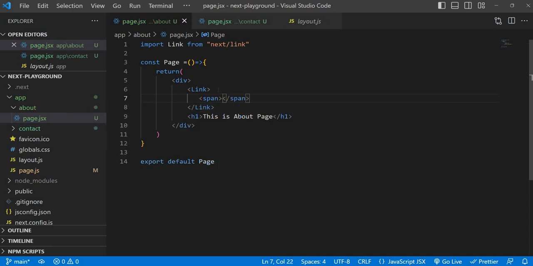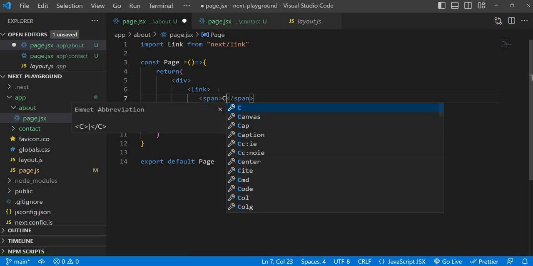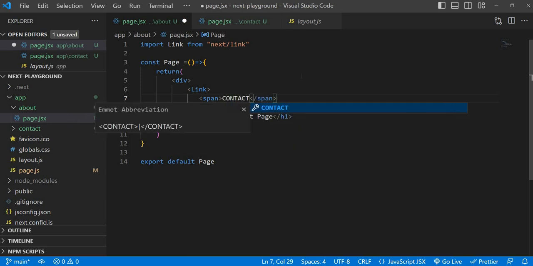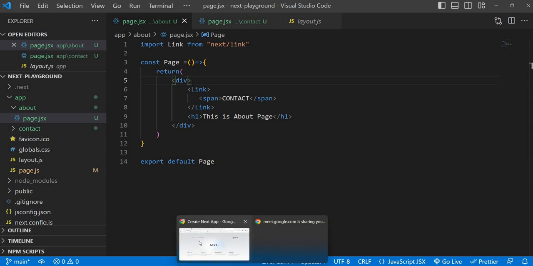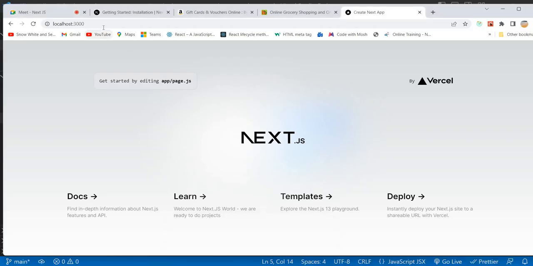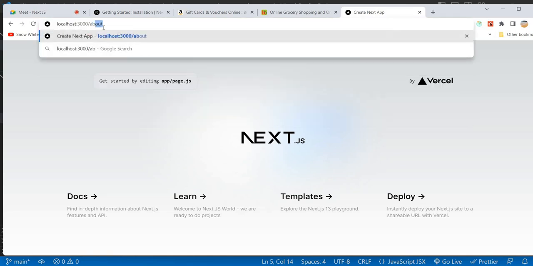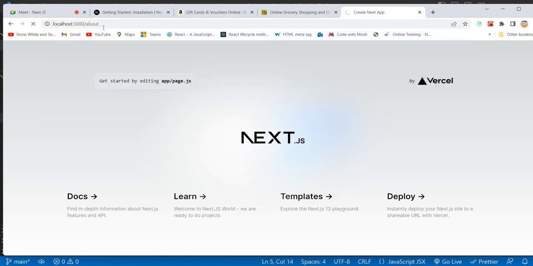I'm just putting contact. It means it is a link, and whenever the user clicks on this link, we should navigate to the contact page. Just go and see whether it is coming in the about page or not. We should be able to see that link there.